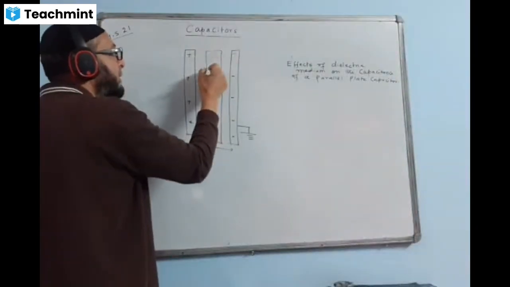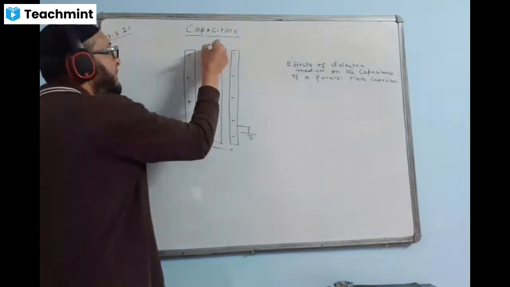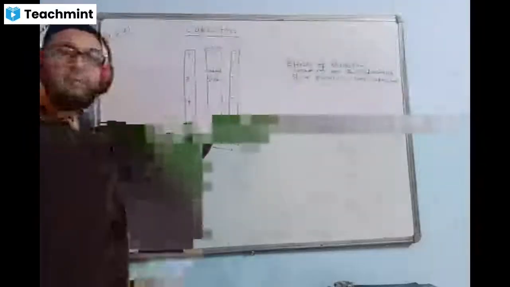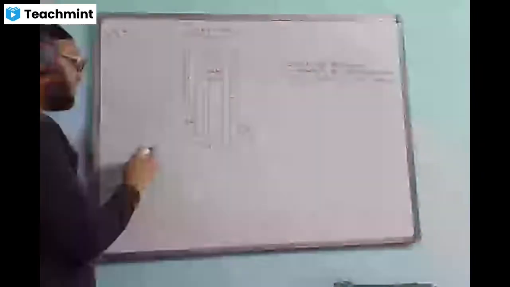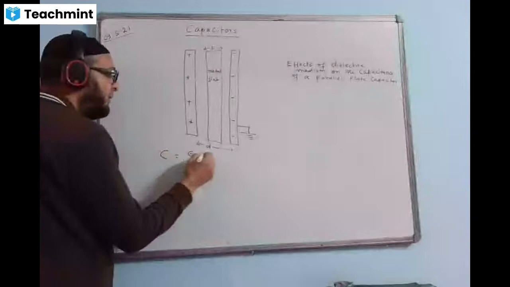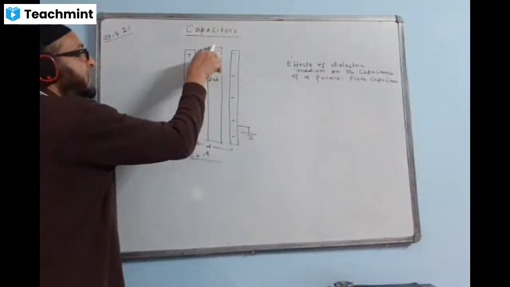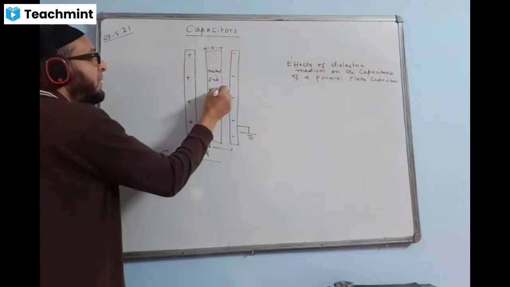Let us write it inside: metal slab of thickness T. This is a metal slab, some metal plate in between them, whose thickness is T. So what changes will occur now, we'll see. C is equal to, we have the formula epsilon naught A. This T space is filled with the metal slab, and the K value of metal is infinity.